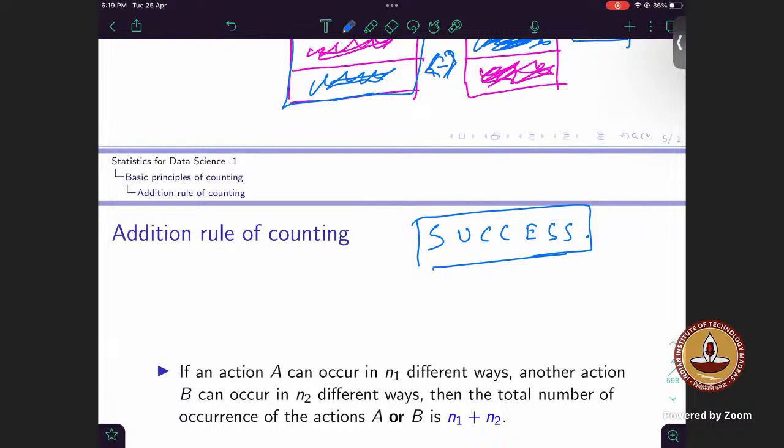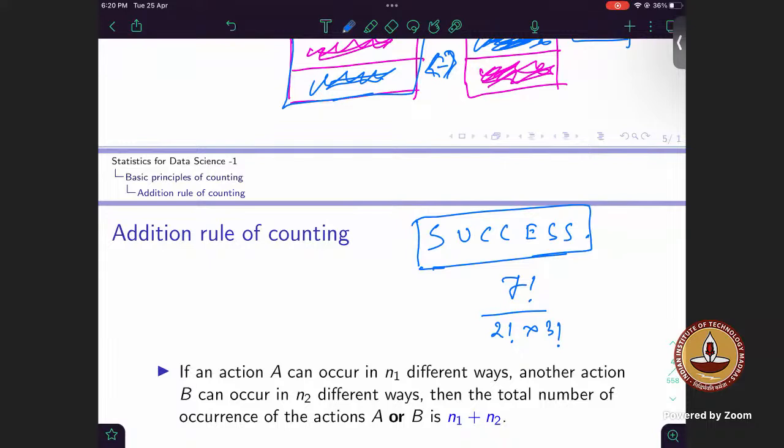Anyone? 7 factorial by 2 factorial by 2 factorial. Any different answer? Sir, 3 factorial. Divide by 2 factorial into 3 factorial, sir. The 3 factorial it is, yeah. Okay, I missed that part in computing. 7 factorial by 2 factorial, 3 factorial.